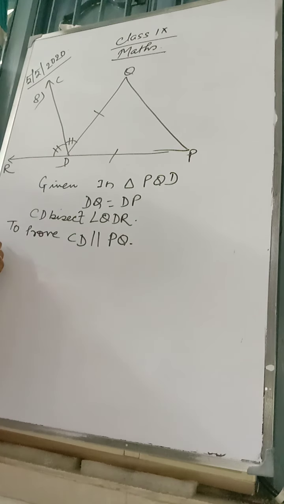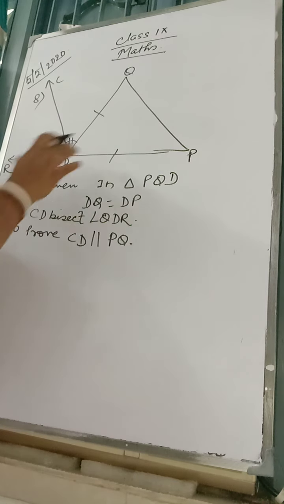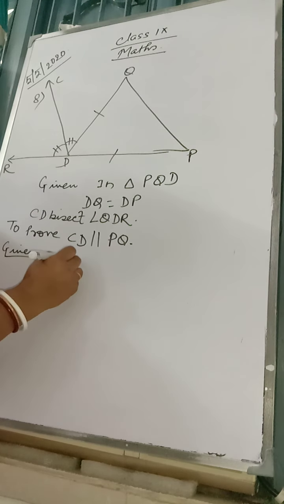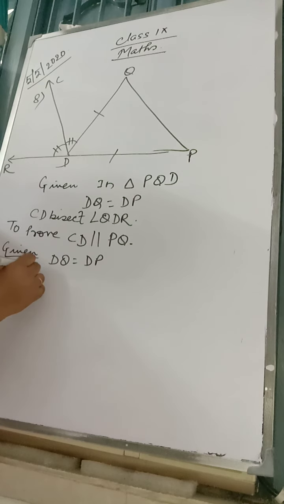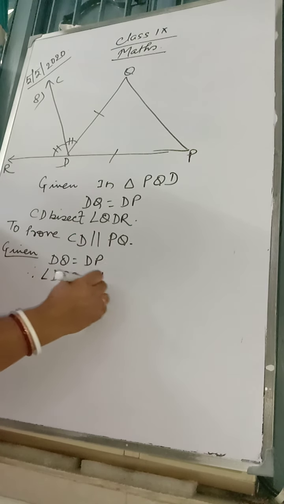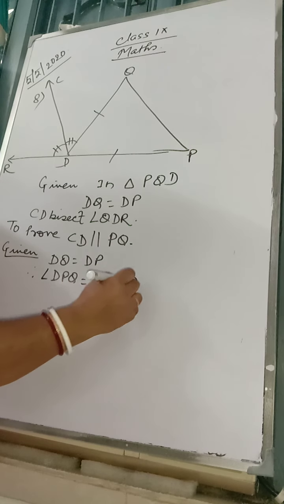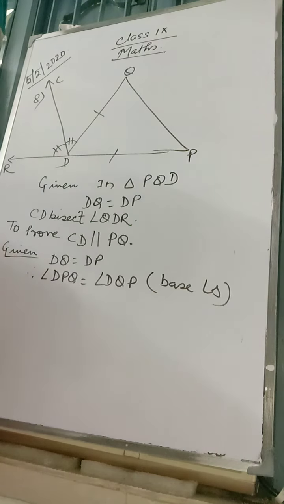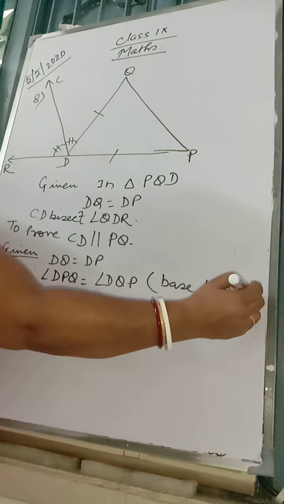Now we have a solution. Given DQ is equal to DP, therefore angle DPQ would be equal to angle DQP, that is base angles. This is number 1.